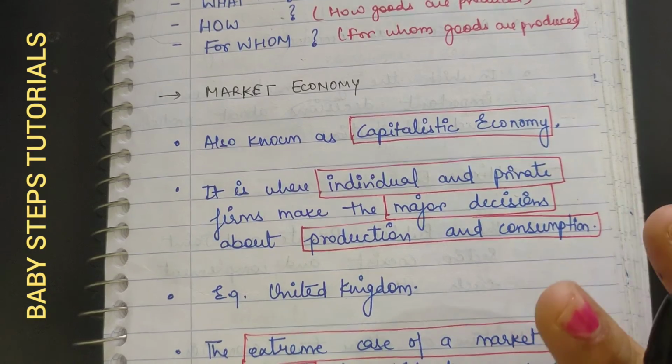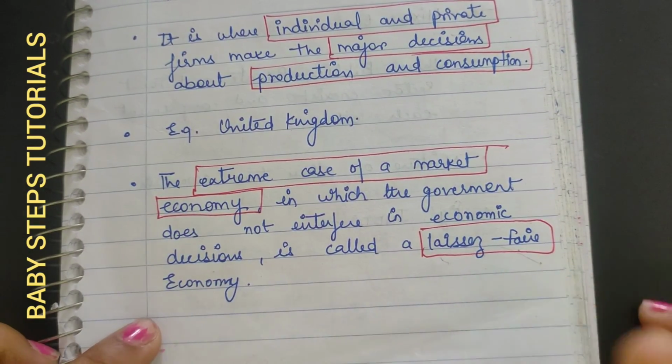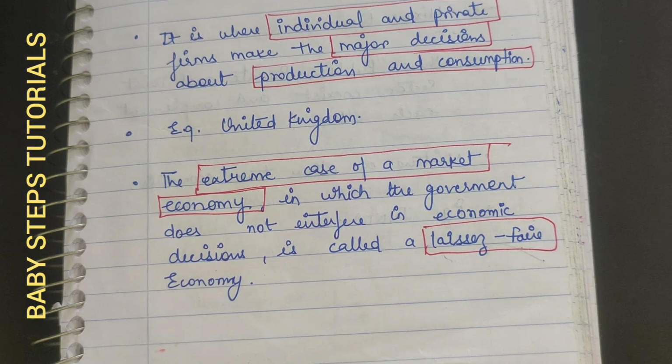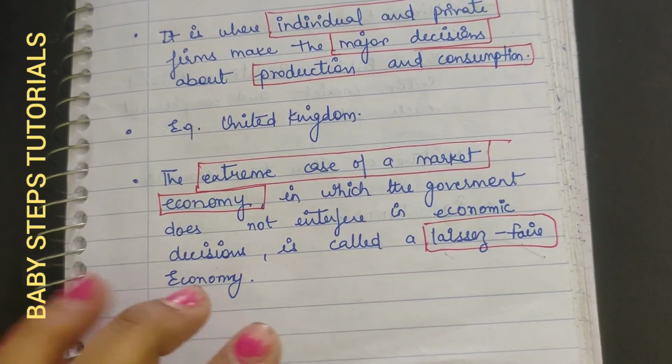An example is the United Kingdom. Now there is a main important topic in this market economy, which is laissez-faire economy. Laissez-faire economy is what? It is the extreme case of market economy, where we don't have any type of interference from the government, and only private firms are making decisions. It is as if the government does not exist in those countries. So that is the extreme case of laissez-faire economy in the market economy, right?